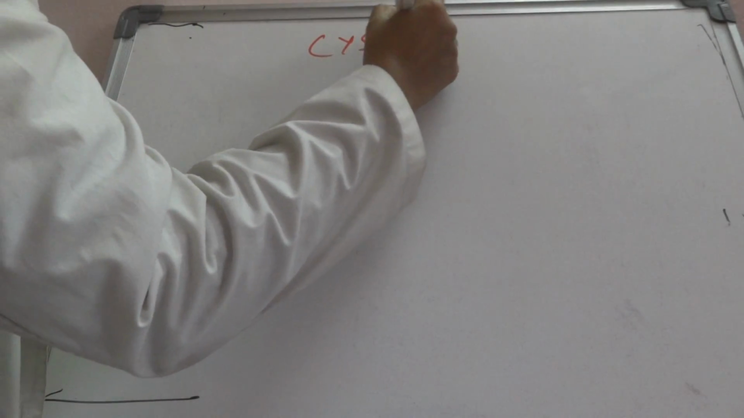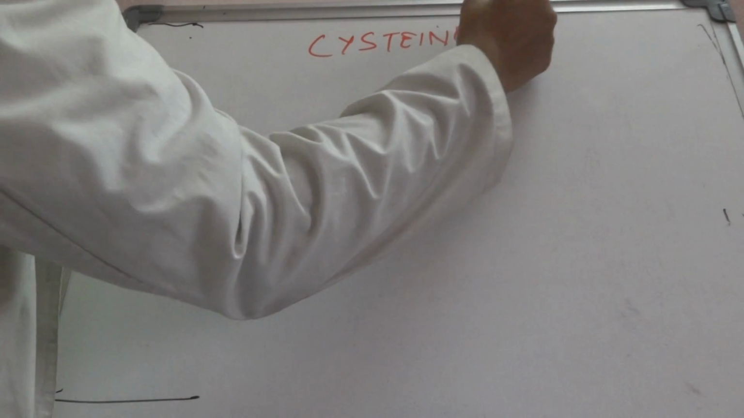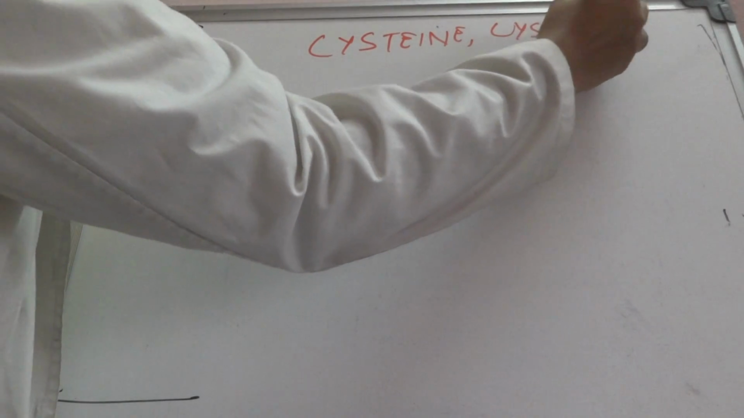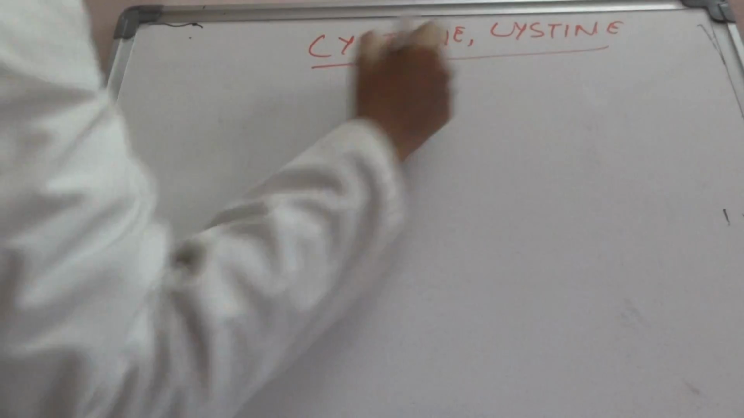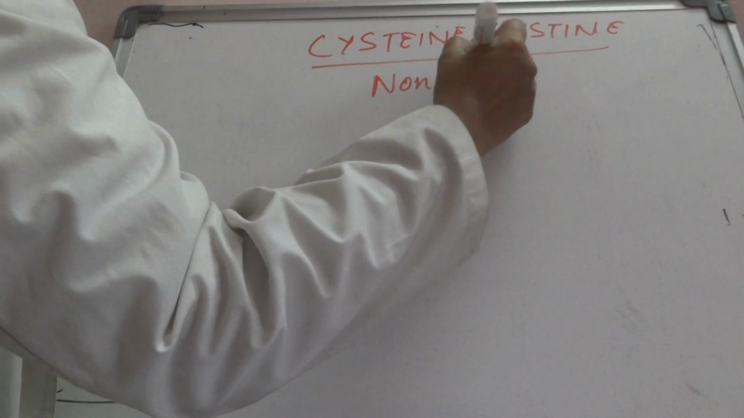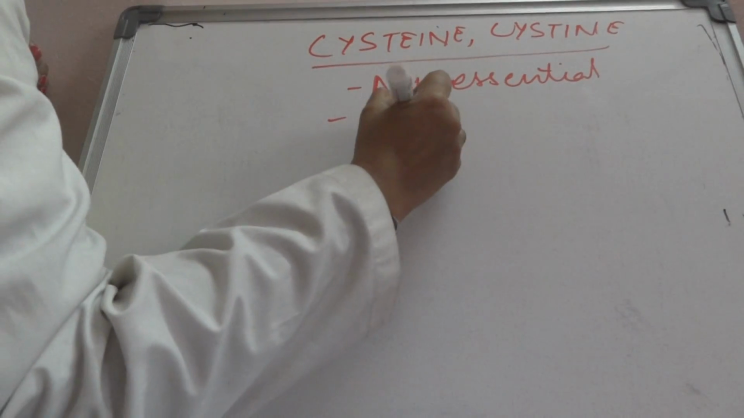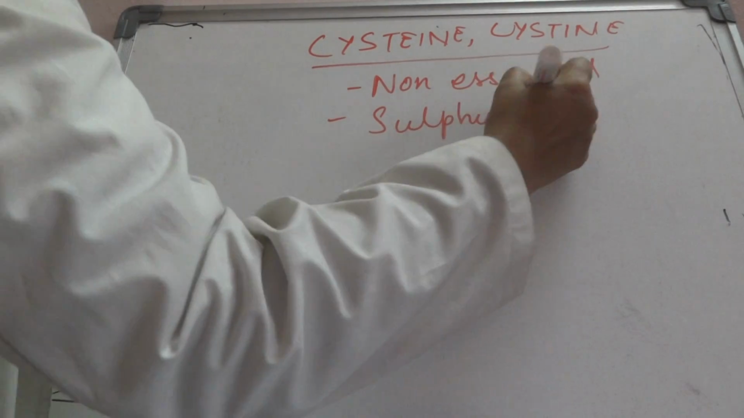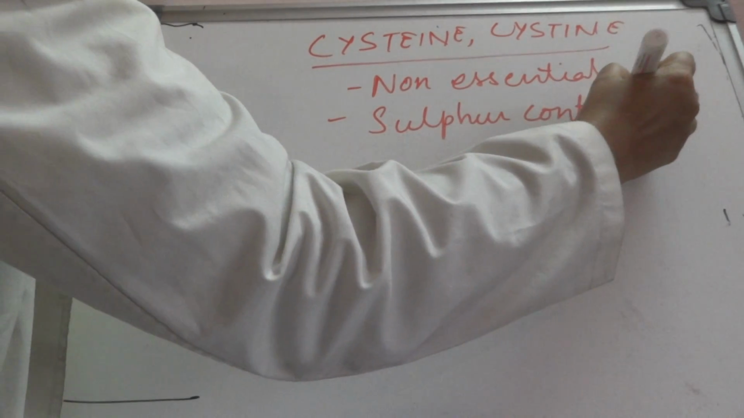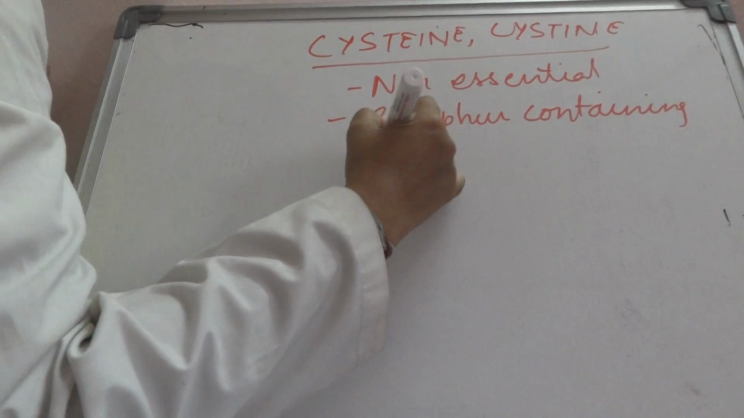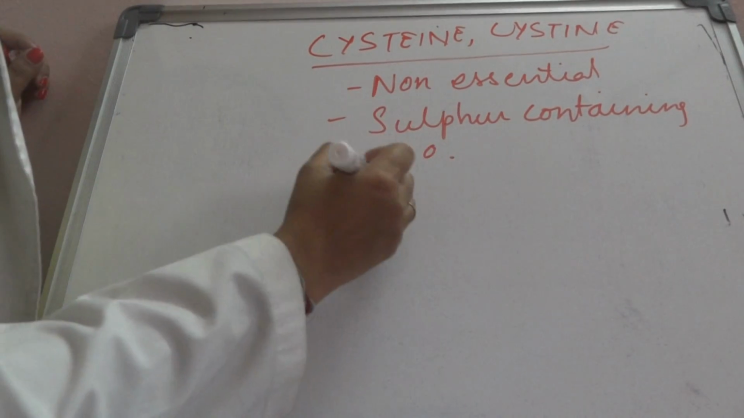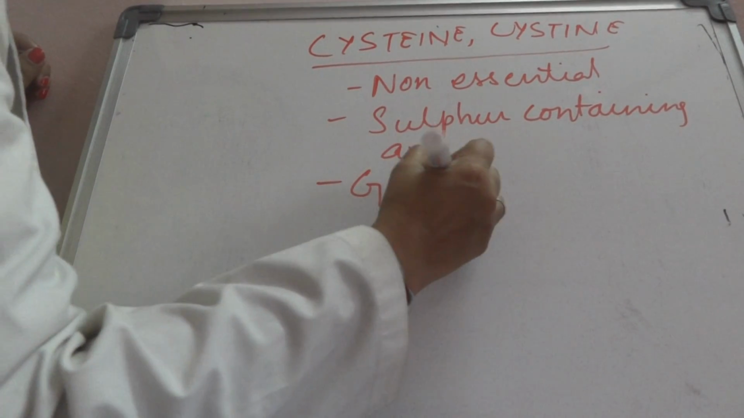Everybody. Today we discuss sulfur containing amino acids, that is cysteine and cystine. We had already discussed methionine. So these two are non-essential amino acids, sulfur containing amino acids, and they are important because they will help in the production of glutathione